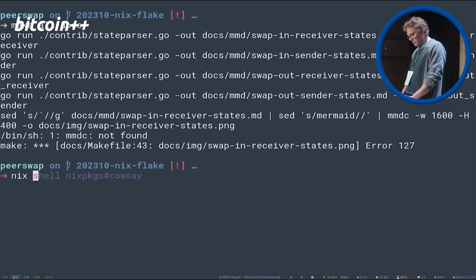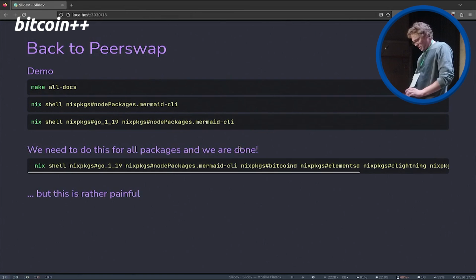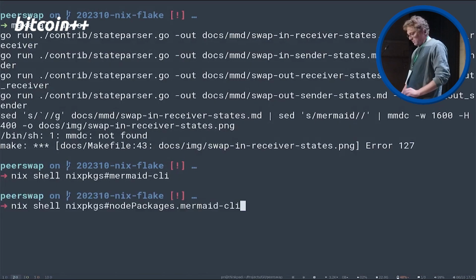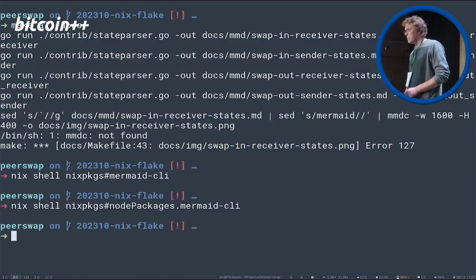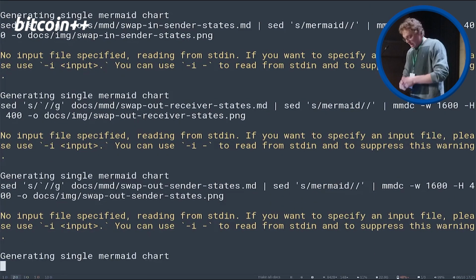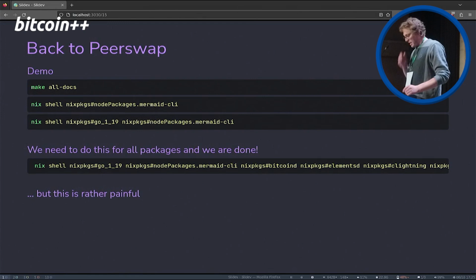Okay, same here again, we can just, what is this, mermaid, how is it called? I have to copy it from here. We can open a shell that contains our development dependency, and now we can build the documentation, and now it works. Yeah. So we could call it a day and say, okay, that's it.